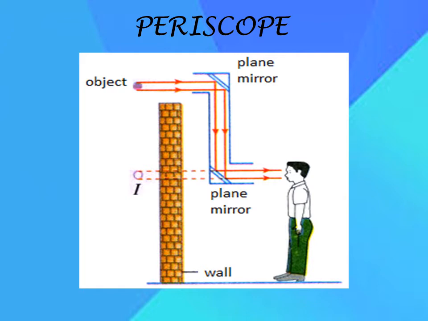The upper mirror forms the image of the object. This image acts as the object for the mirror fixed at the lower end, and the image formed in the second mirror, or the lower mirror, is viewed by the observer.